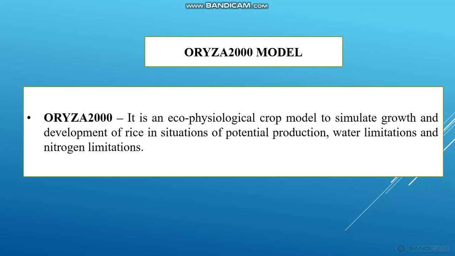Commonly in agriculture we use only two types of models: one is the statistical model, another is the simulation model. So commonly we will use the simulation model. With the help of this model, we can grow the rice crop in the computer.